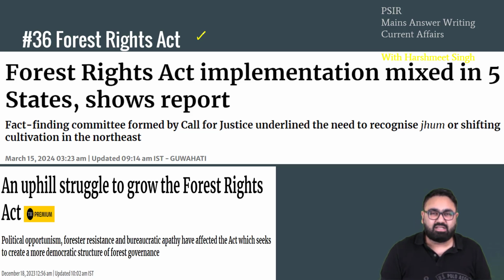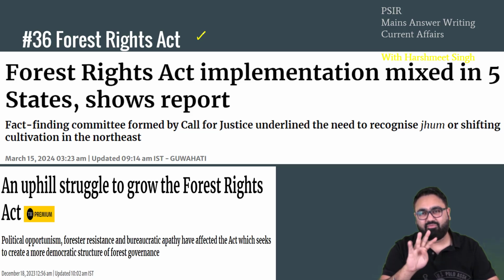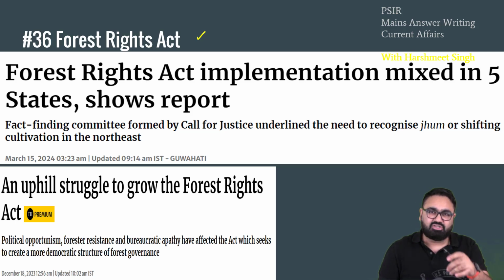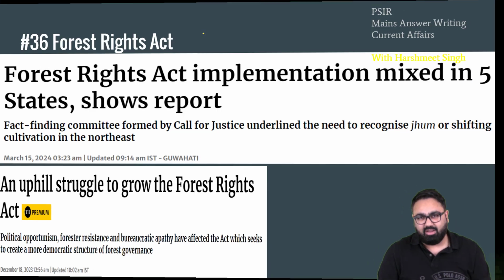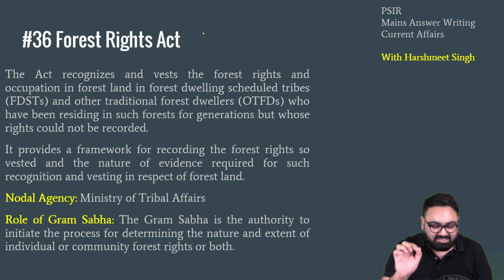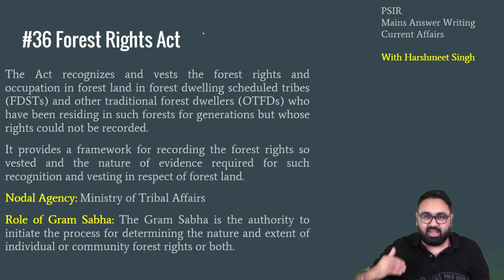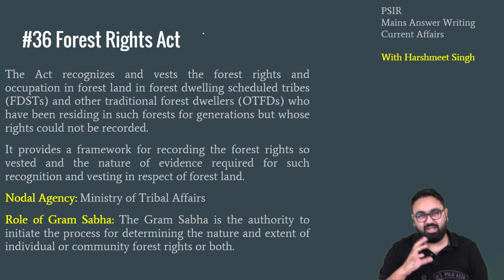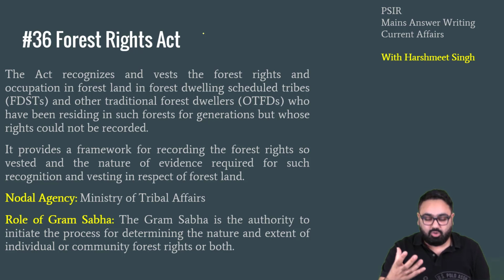So the government started this Forest Rights Act, under which the idea was, if your family has been living in the forest for a very long time, that area, maximum 4 hectares, the government will officially make you the owner of it. You will be given paperwork that this is your land, so that next time someone comes, they can't just overthrow you. You have the right to use that land. That is the idea of the Forest Rights Act. That is giving ownership rights to people who have been living in the forest for a long time.